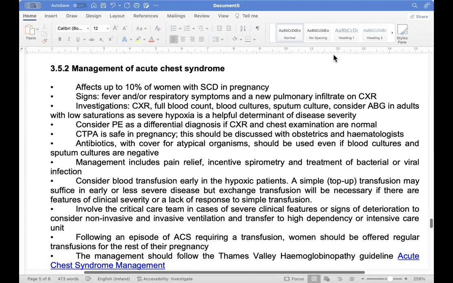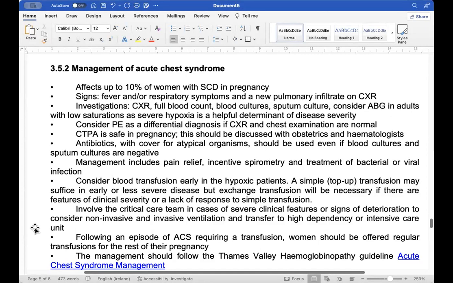Management of acute chest syndrome. It affects 10% of the women with sickle cell disease in pregnancy. And how does the patient present, what are the signs? Signs: fever and or respiratory symptoms and new pulmonary infiltrates on the X-ray. And what investigations will we need? We will need chest X-ray, CXR, full blood count, blood culture, sputum culture.